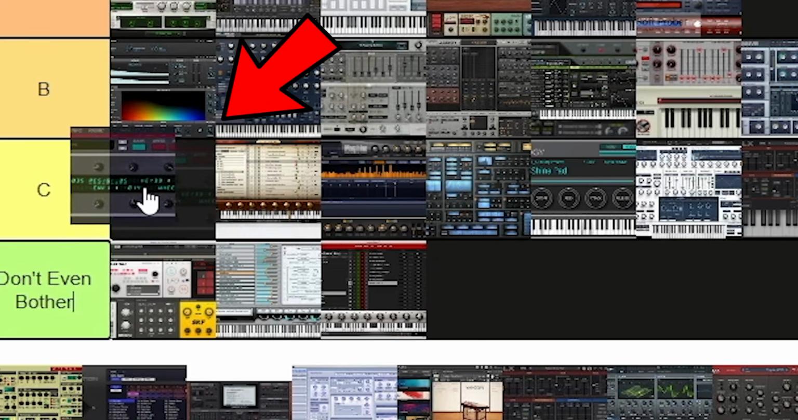Sequel, aka the secret Pierre Bourne sauce. Rumor has it, once you use one preset here, all your beats are gonna sound like they're made by Pierre Bourne. That's how it works. No, it's not. This is C tier.